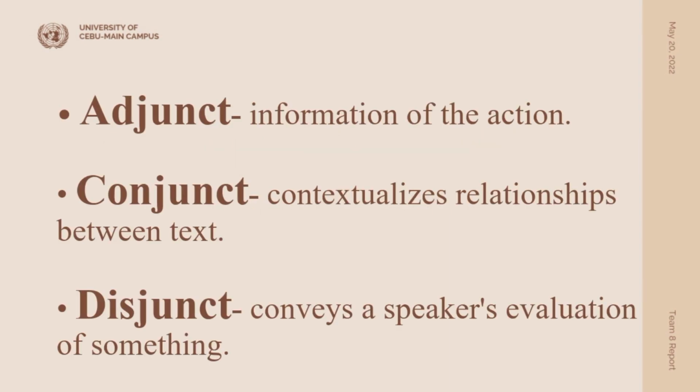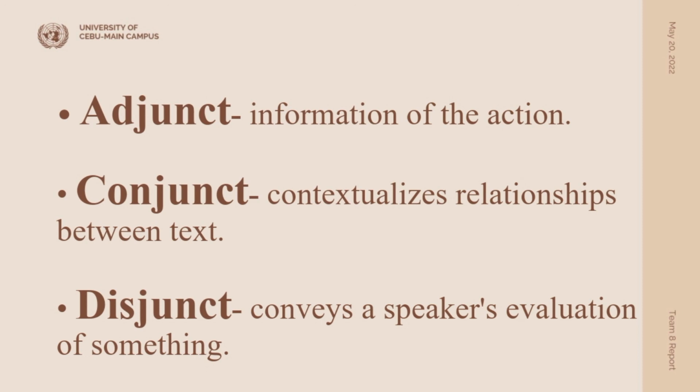So adjunct refers to information of the action or state in the clause or aspects of things within the real world. Example: I couldn't call you as I had not saved your number. So here the phrase "as I had not saved your number" is an adverbial adjunct. It answers the question, why couldn't he call?